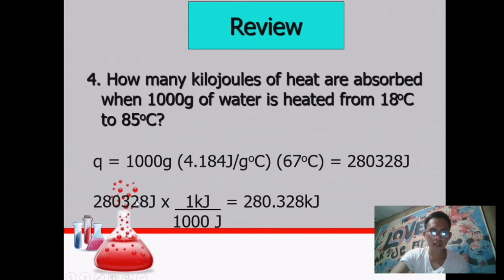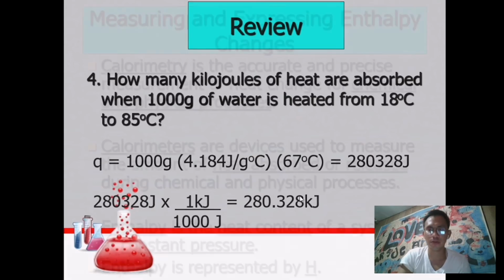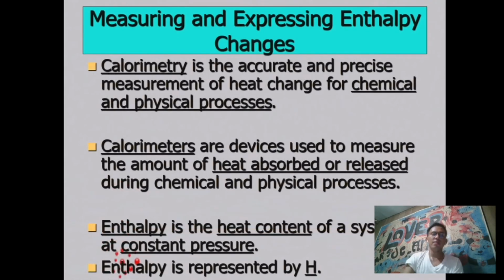So 280,328 joules, and 1 kilojoule is equivalent to 1,000 joules. So we're going to divide 280,328 joules by 1,000 joules, which is equivalent to 280.328 kilojoules. So this time is about measuring or expressing enthalpy changes.